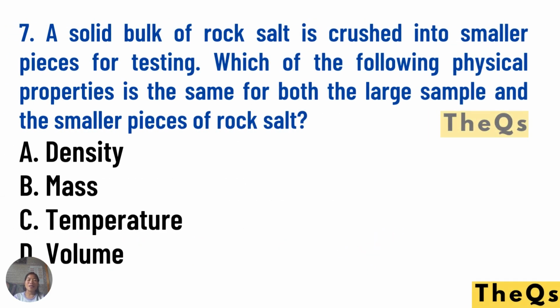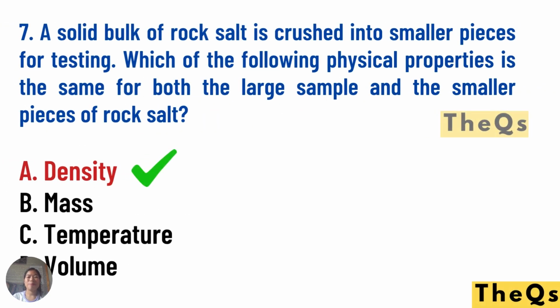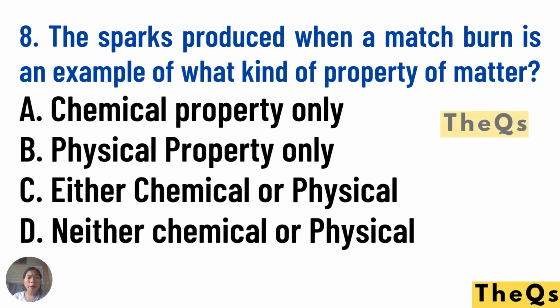Number seven, a solid bulk of rock salt is crushed into smaller pieces for testing. Which of the following physical properties is the same for both the large sample and the smaller pieces of rock salt? Density, mass, temperature, or volume? Yes, so what do you think the correct answer? Correct. Density.